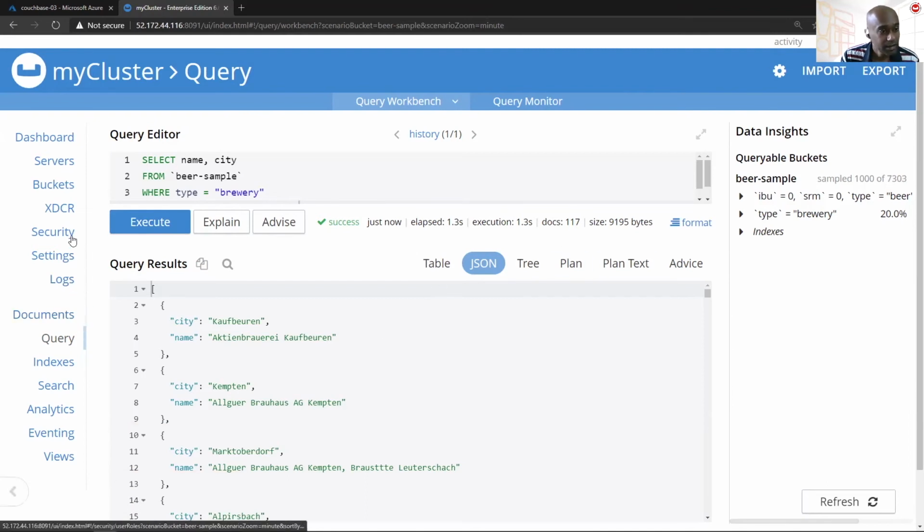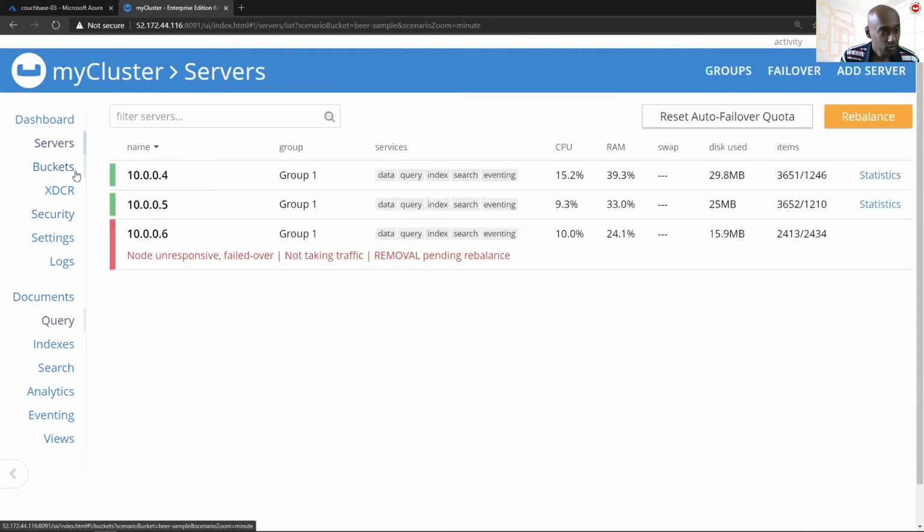So what exactly has happened? When we head to the server section, you'll observe that the 7,300 documents are still available across the 2 nodes that are still in the cluster. That is the 2 nodes which are still active. So in the background, what Couchbase has done is that it has taken the 2,413 active items in node number 3, which was no longer reachable, and then split this across the 2 active nodes.